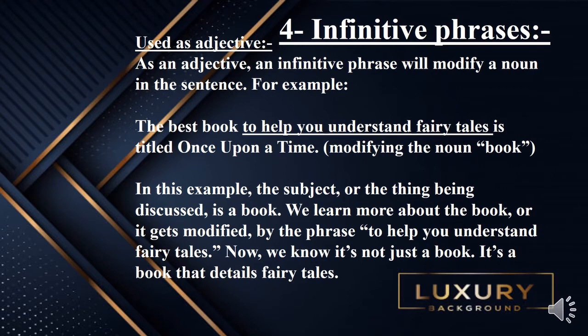Infinitive phrases can be used as adjectives. As an adjective phrase will modify a noun in the sentence. For example, the best book to help you understand fairy tales is titled Once Upon a Time, which is modifying the noun book. In this example, the subject or the thing being discussed is a book. We learn more about the book as it gets modified by the phrase to help you understand fairy tales. Now we know it's not just a book, it's a book that details fairy tales.